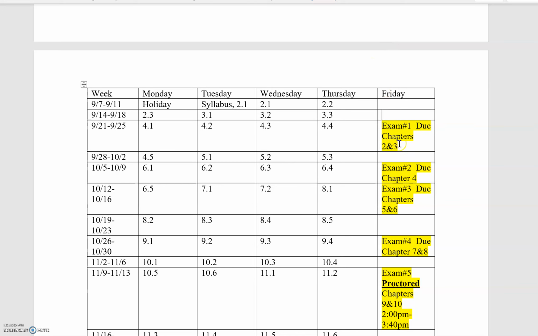Also, if you want to do things like a little bit ahead, you also have that option. So even though it says here, like right now, what I have highlighted, it says that exam 1 is due on September 25th, on Friday. That exam is going to be posted almost 1 week prior, okay?